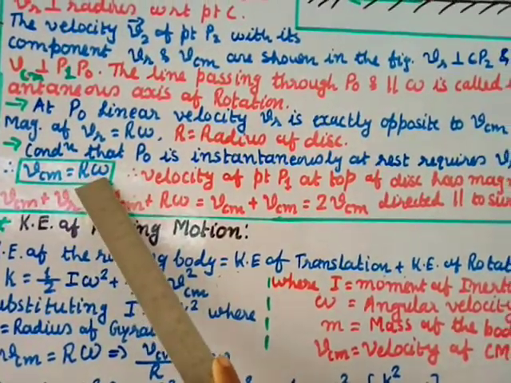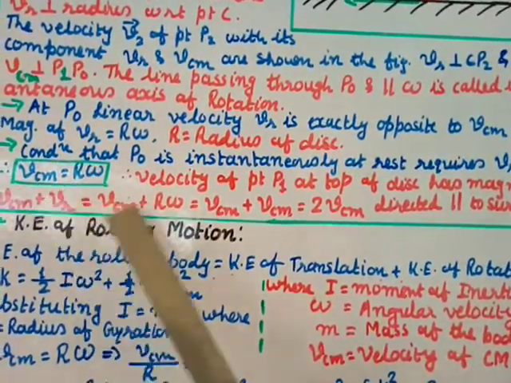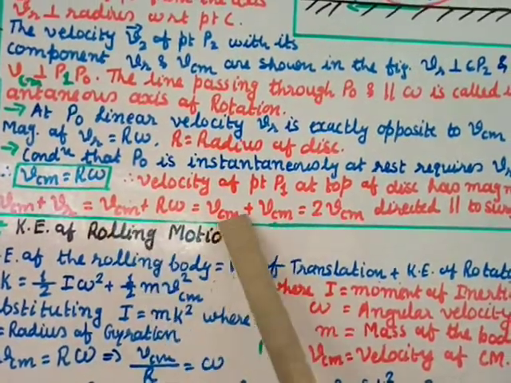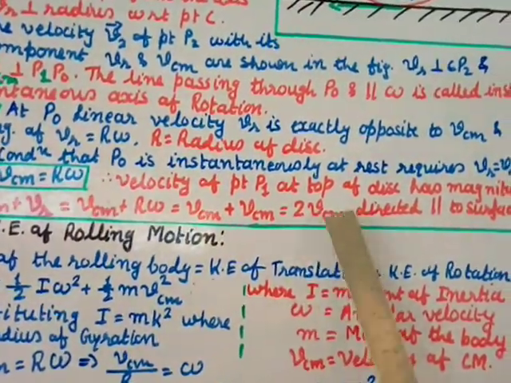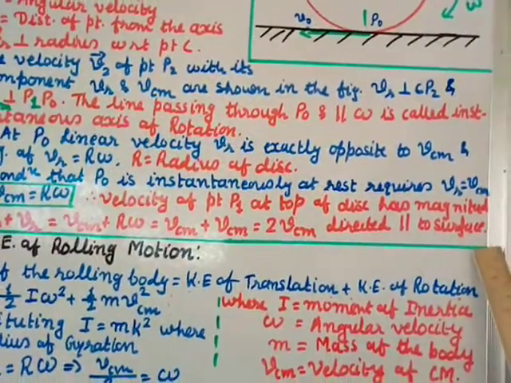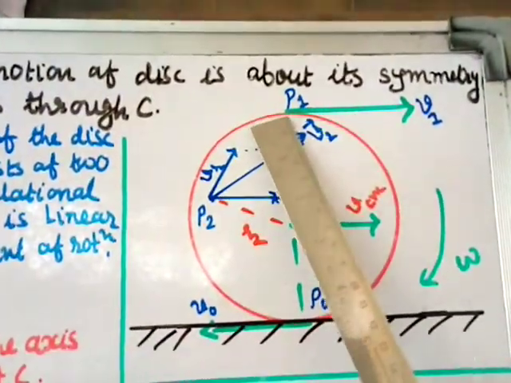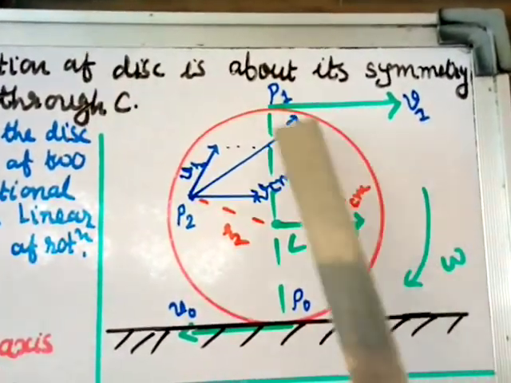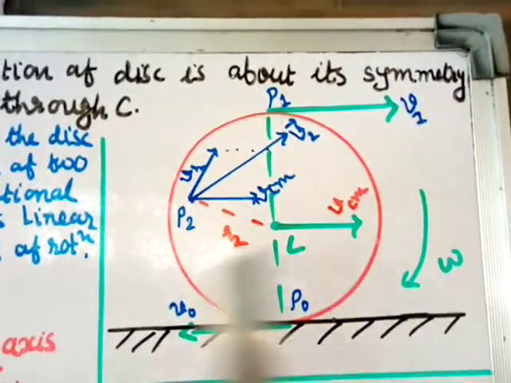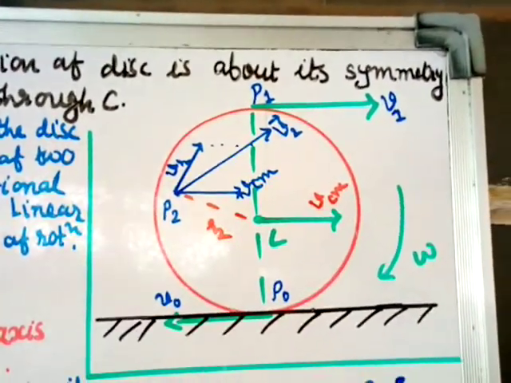But again R omega, we already proved that it is VCM, so here we put VCM. So this is VCM plus VCM equal to 2 VCM, and this is directed parallel to the surface. So the velocity of this point P1 will be 2 times VCM and it is parallel to the surface.